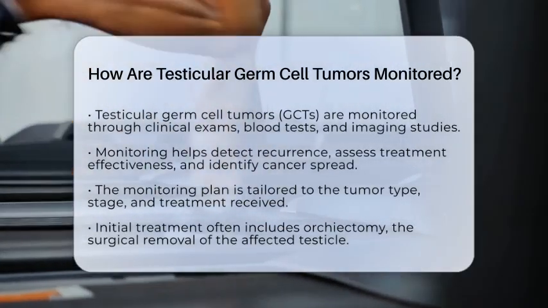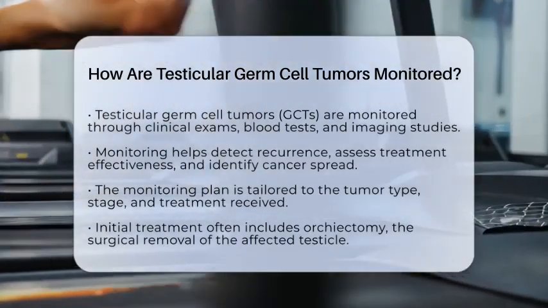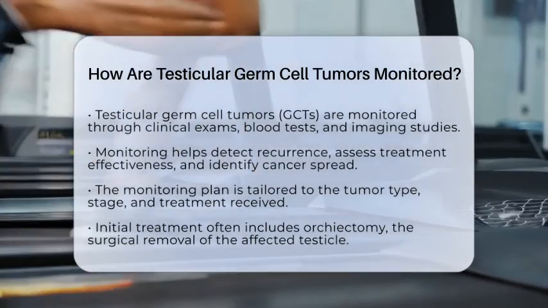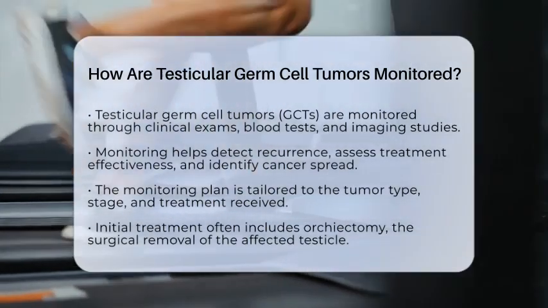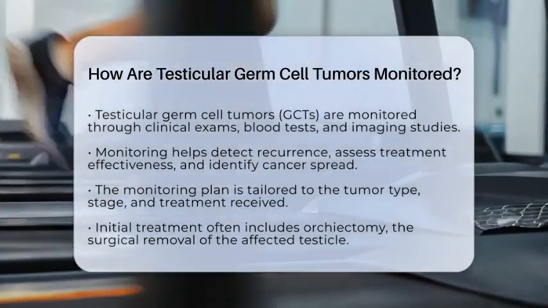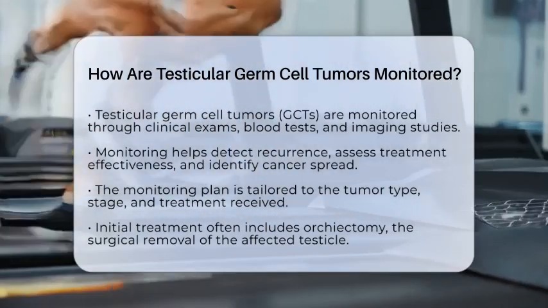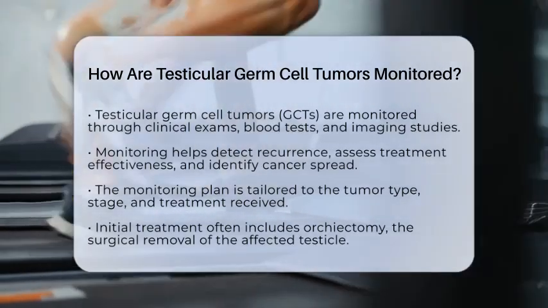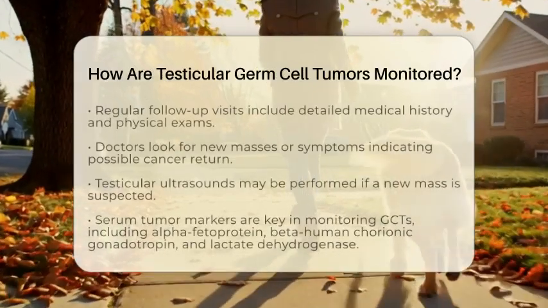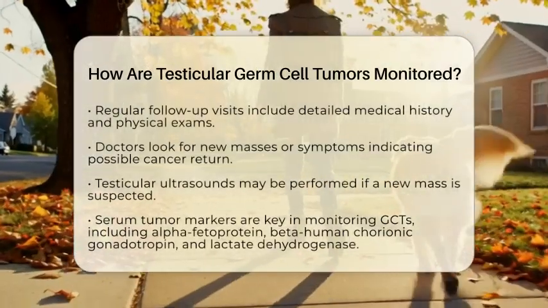patient has received. After the initial treatment, which often involves orchiectomy, the surgical removal of the affected testicle, patients will have regular follow-up visits. During these visits, doctors will take a detailed medical history and perform physical exams. They focus on spotting any new masses or symptoms that might suggest the cancer has returned. If a new mass is suspected in the remaining testicle, a testicular ultrasound may be performed.